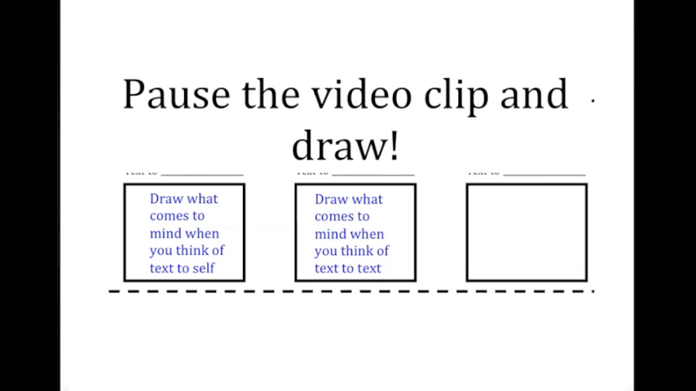I want you all to pause the video clip and we are going to draw. You're going to draw in each box. In the first box, I want you to draw what comes to mind when you think of text to self. In the second box, I want you to draw what comes to mind when you think of text to text. In the third box, I want you to draw what comes to mind when you think of text to world. But this time, pause the video clip and draw these things. You can use colored pencils, you can use the markers. Draw.